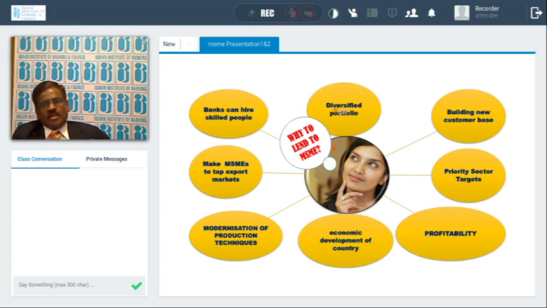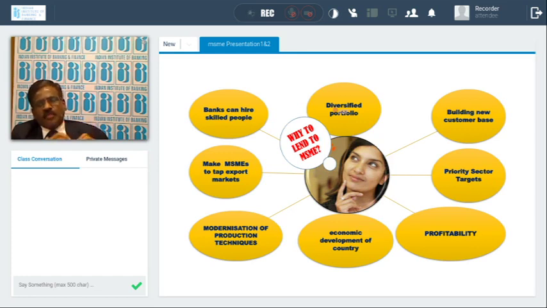The risk is diversified. Even if one corporate borrower fails, 100 crores is gone. With 100 crores, you can finance maybe 500 people. Even if 10% of them fail and become NPA, 90% of the units are still covering. So the risk is spread over.